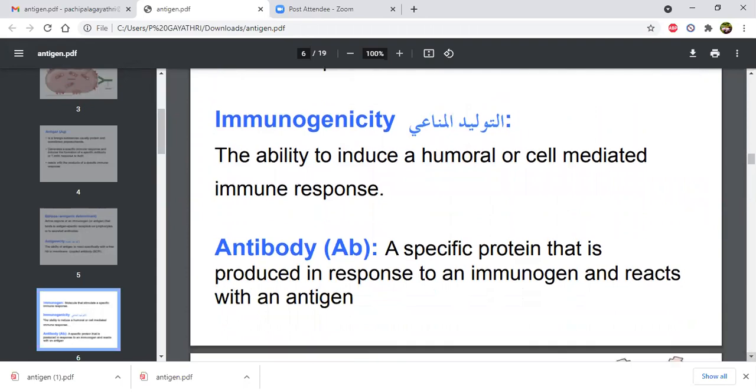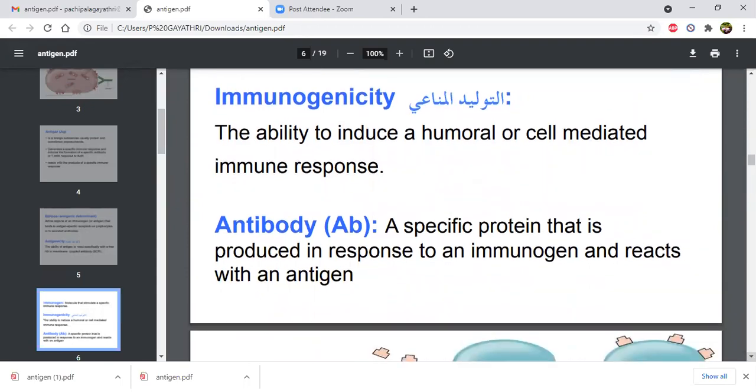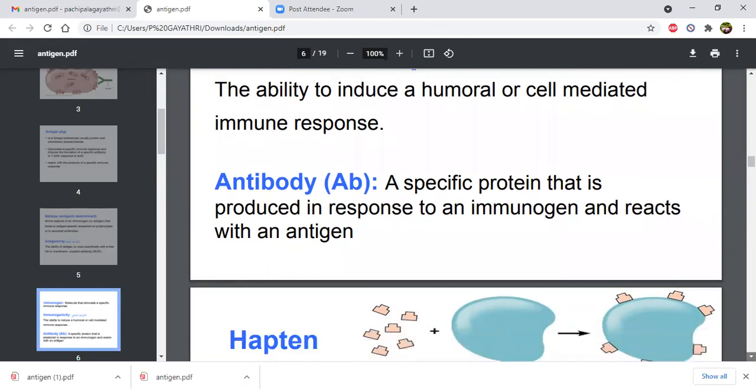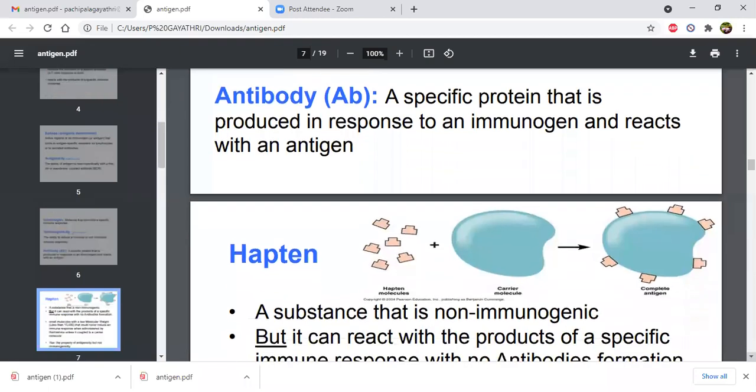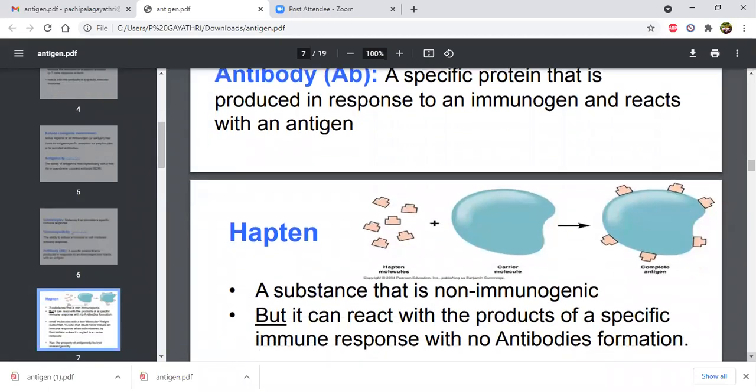Antibody: you know very well about antibody, a specific protein that is produced in response to an immunogen and reacts with an antigen. Our antibodies are always trying to destroy the antigen. They are always in an active state. When the antigen enters into our body, they are always ready to respond and act against that antigen and try to kill it.